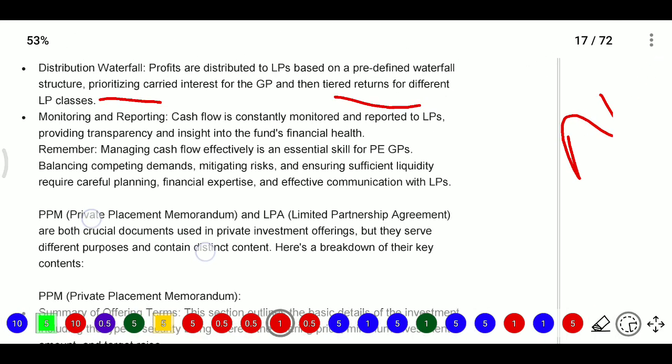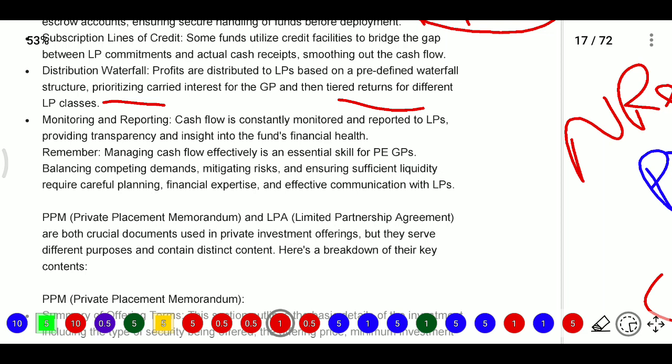And monitoring and reporting: cash flows are consistently monitored and reported to LPs, providing transparency and insight into the fund's financial health. So here we need to know about this.